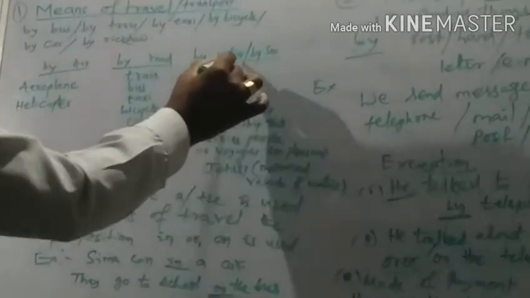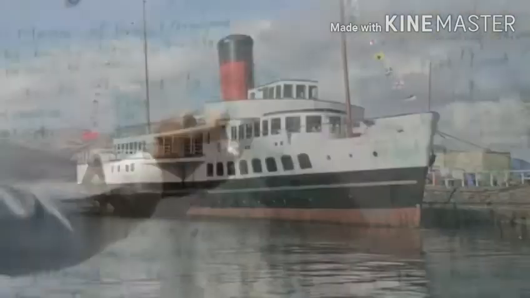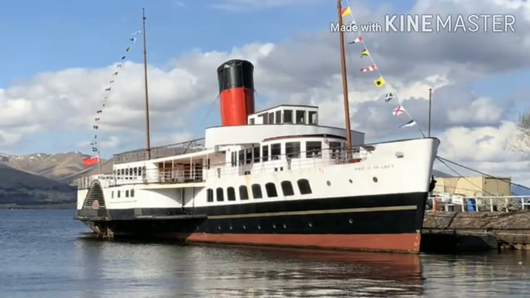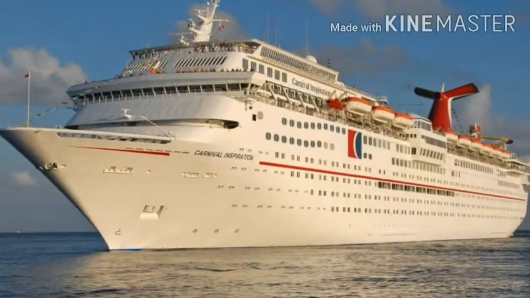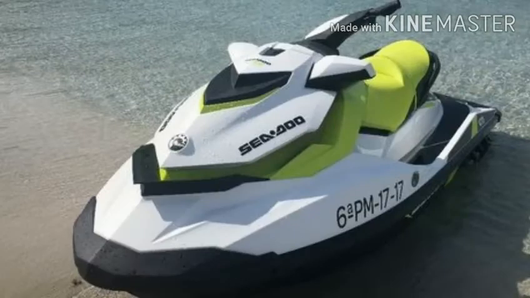And by water or by sea. What are the means of transport then? By sea, boat, steamer, cruise ship. And it is a new word, cruise ship. It is a large ship that carries people on voyages for pleasure. And another word is jet ski. And it is also a motorized vehicle of water.